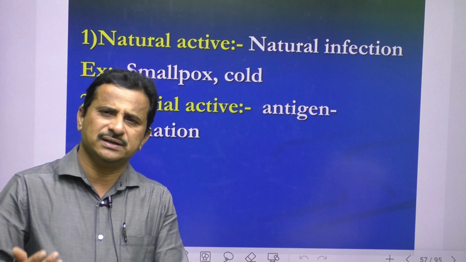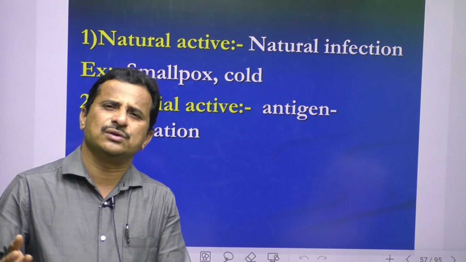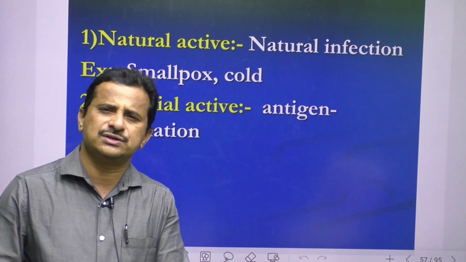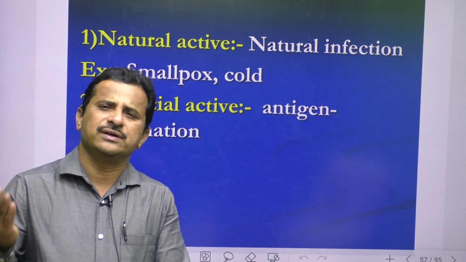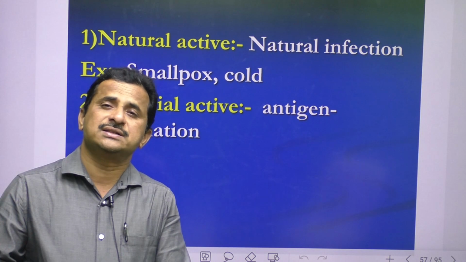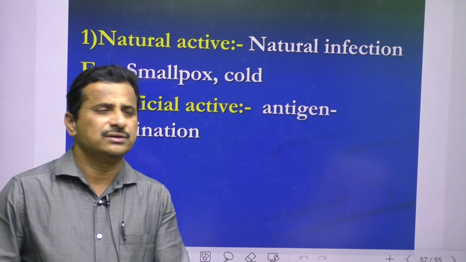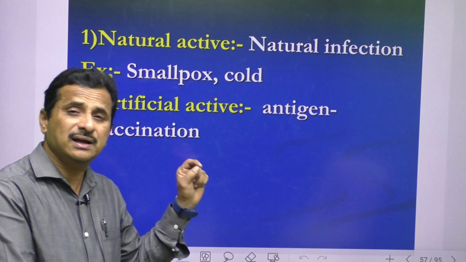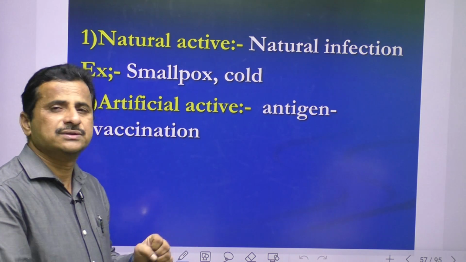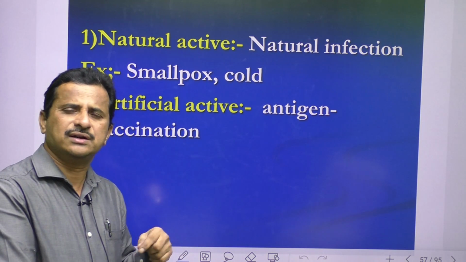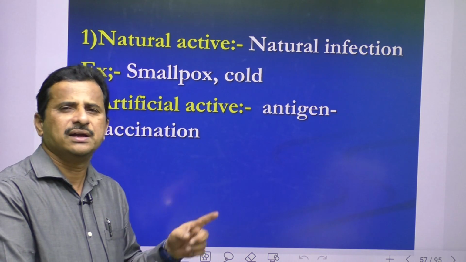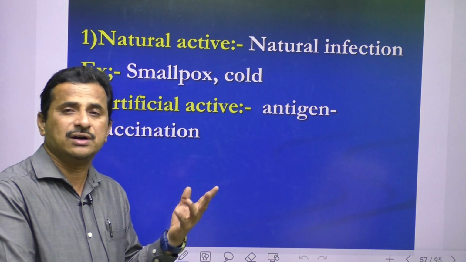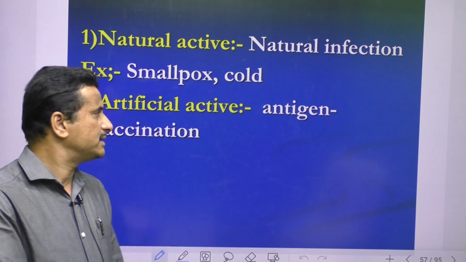Natural methods include through the water, through droplet infection, through the aerosol, through the air, or through touching, etc. So by different methods antigens enter our body. This is called natural active. Cold viruses also: once that virus enters our body, antibodies develop. The second time, if the same virus enters, it does not cause any damage because antibodies are present.